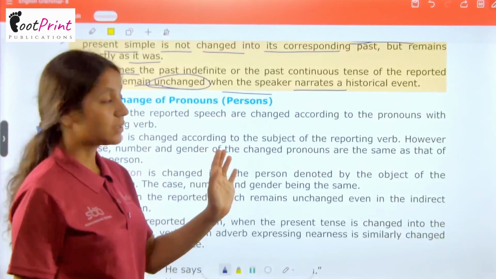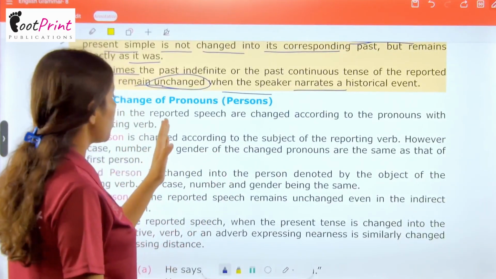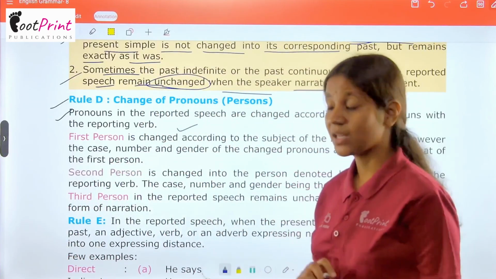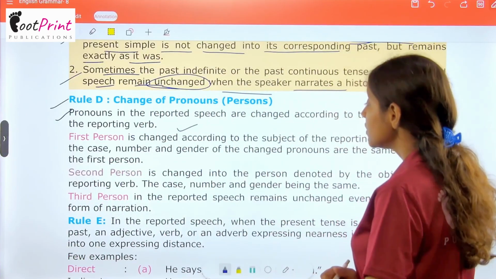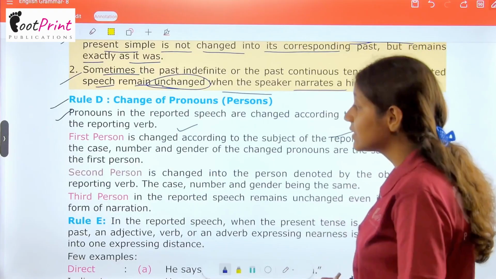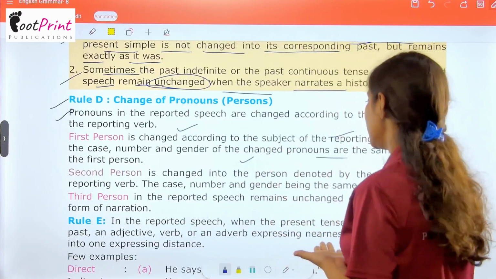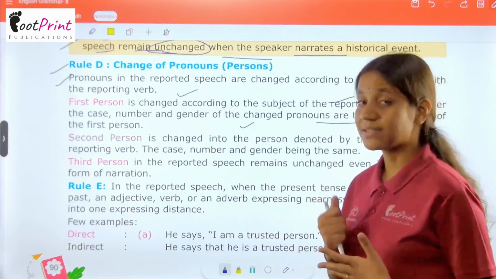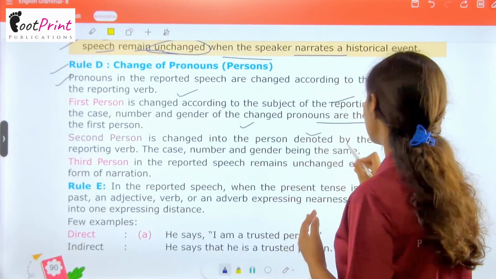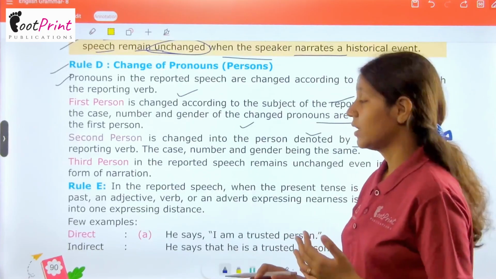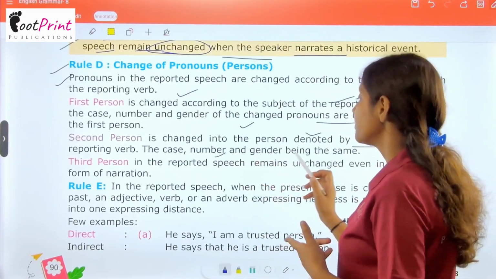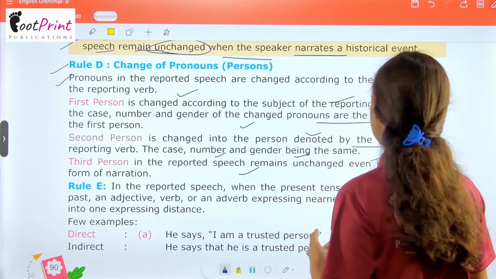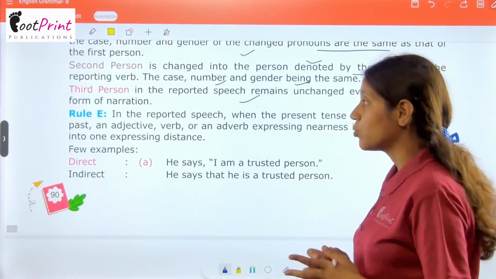Rule D: change of pronoun, that means persons. Pronouns in the reported speech are changed according to the pronouns with the reporting verb. First person is changed according to the subject of the reporting verb. However, the case, number and gender of the changed pronoun are the same as that of the first person. The second person is changed into the person denoted by the object of the reporting verb, the number and gender being the same. Third person in the reported speech remains unchanged even in the indirect form of narration.